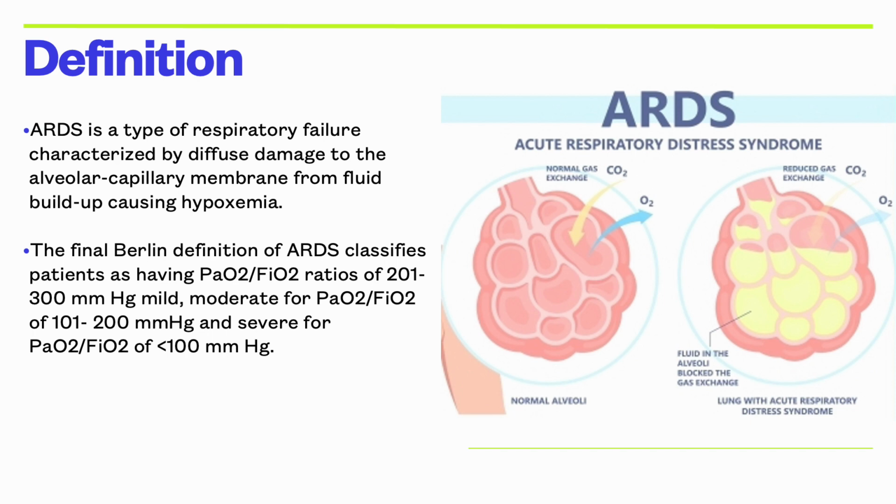The final Berlin definition of ARDS classifies patients as having PaO2-FiO2 ratios of 201 to 300 millimeters mercury as mild, moderate for PaO2-FiO2 ratios of 101 to 200 millimeters mercury, and severe for PaO2-FiO2 ratios of less than 100 millimeters mercury.